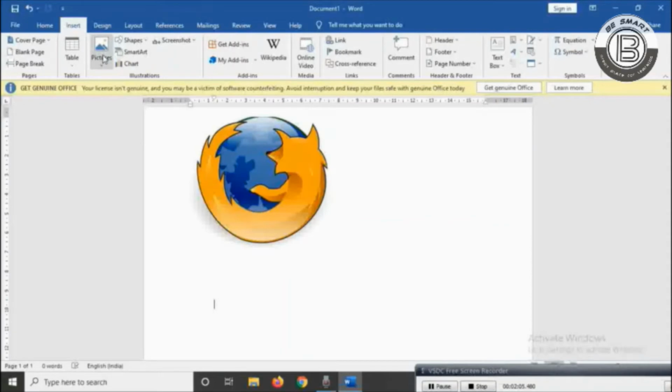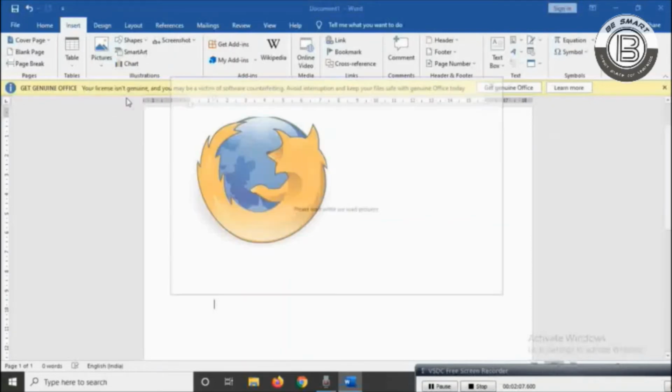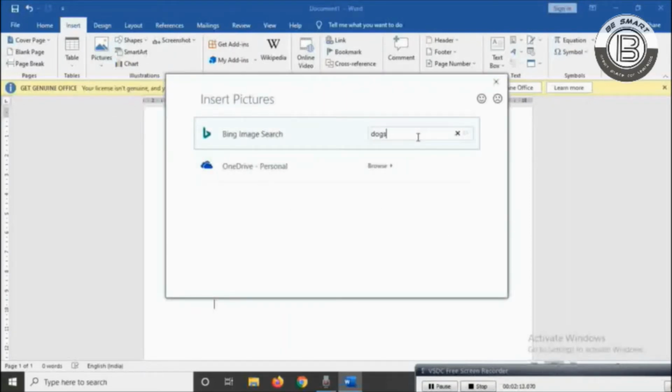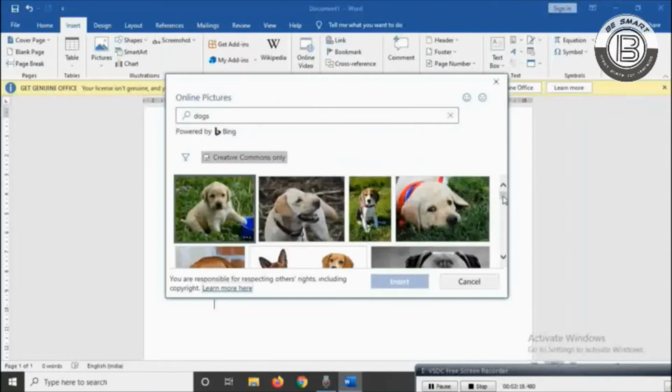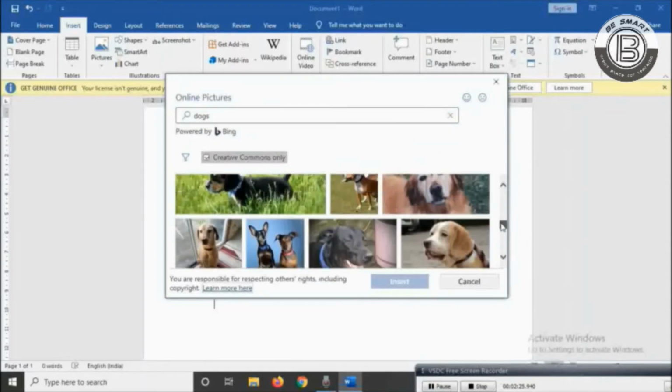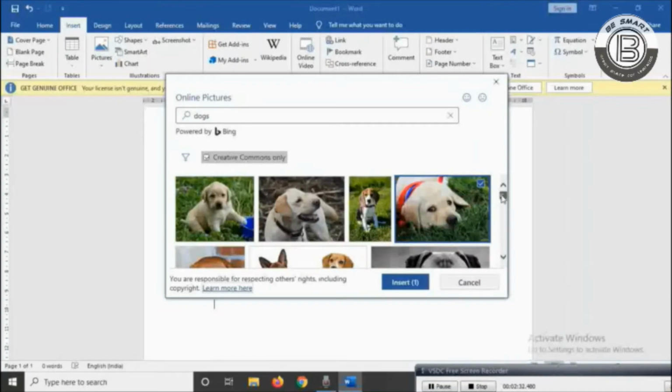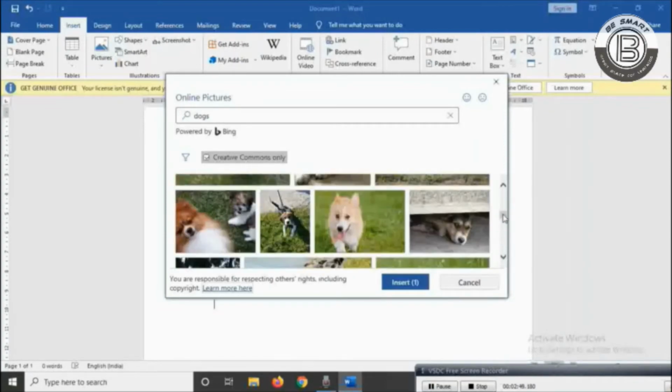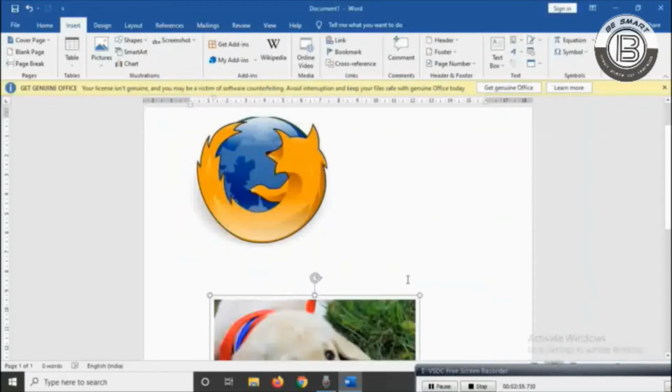To insert pictures from online, choose Online Pictures. And now your internet browser is opened. In that you can search for the pictures and select one to insert in the document. And for this you need to have an internet connection in your system.